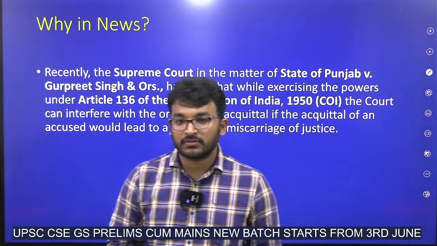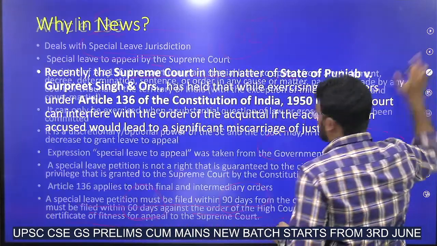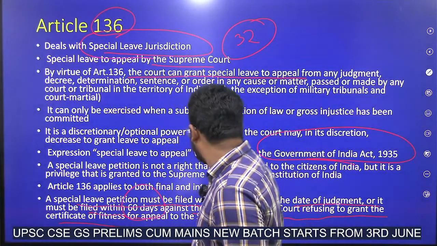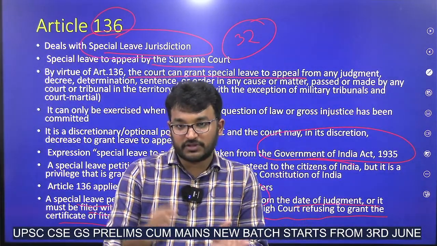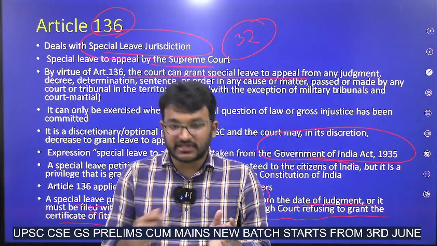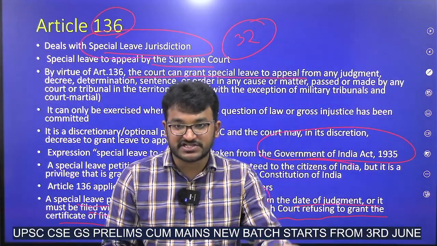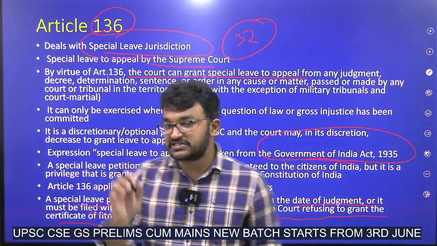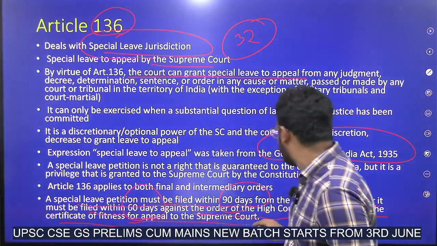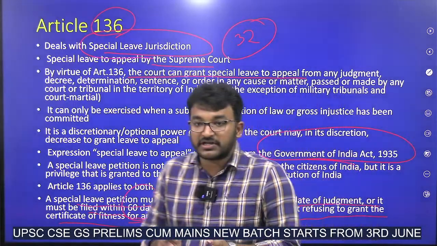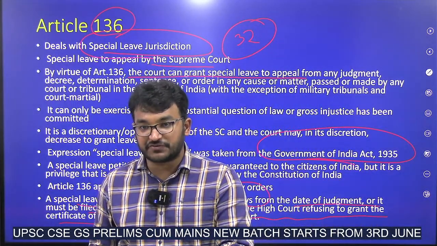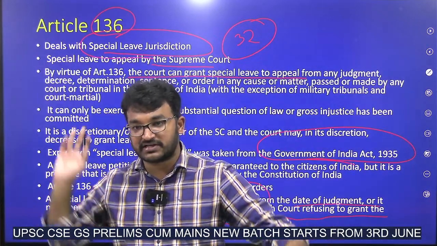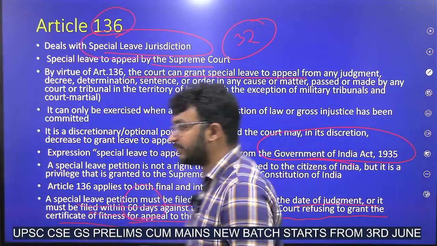Yes, so 60 days is that. See, generally there is an article in the Constitution that if we want to go to the Supreme Court against a judgment of the High Court, the High Court must give a certificate of fitness for appeal. But if the High Court is refusing, you can go within 60 days for appeal to the Supreme Court under this article.